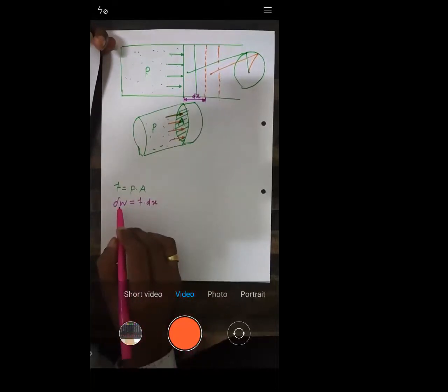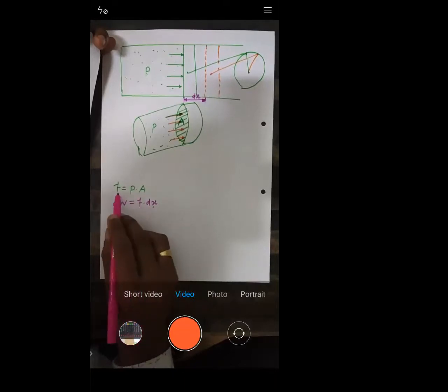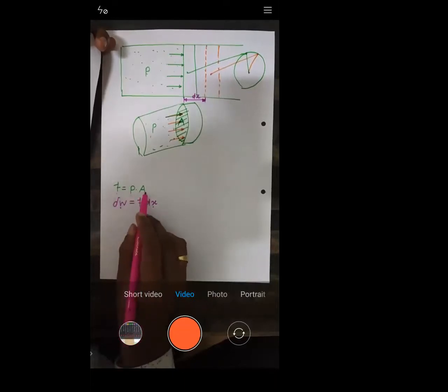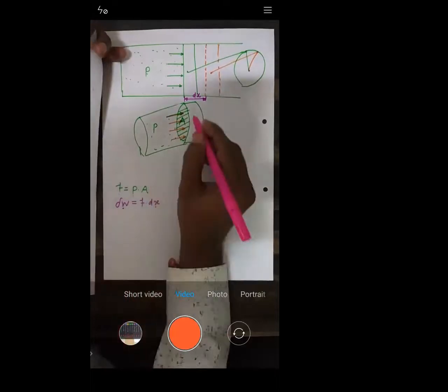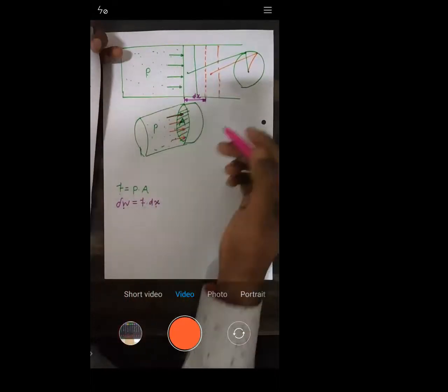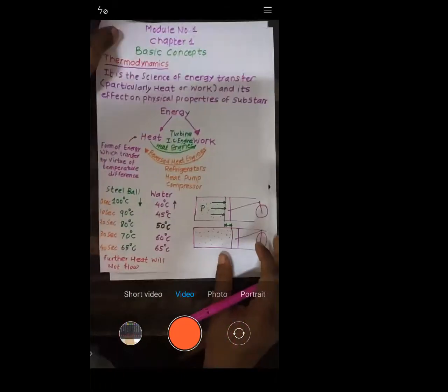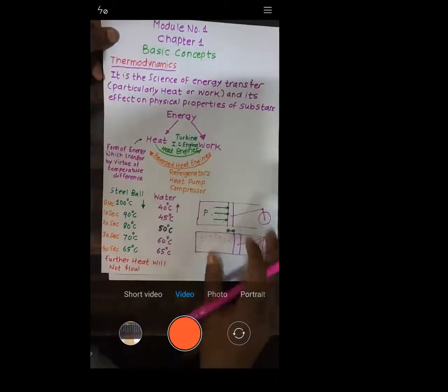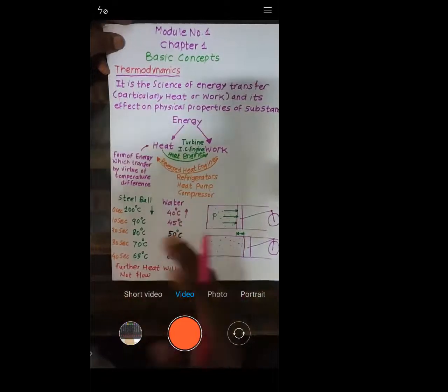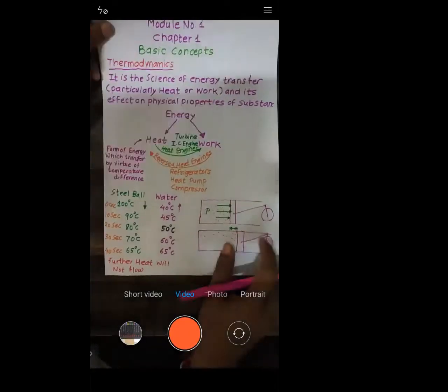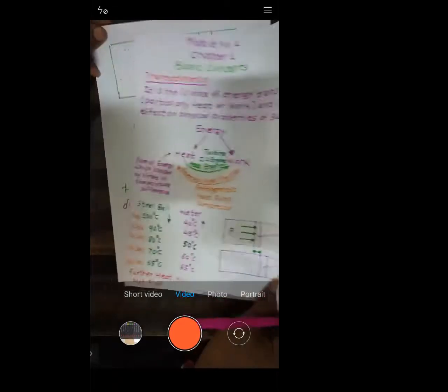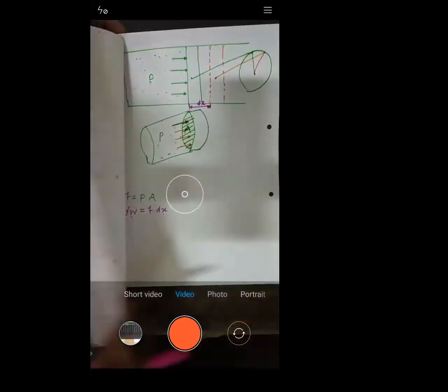So how will we calculate work? Work is nothing but force into displacement. How will we calculate force? Force is nothing but pressure into area. You have the circular cross-section area of the piston. So that is called work. When force is causing some displacement, it gives rise to work. Is that okay now?